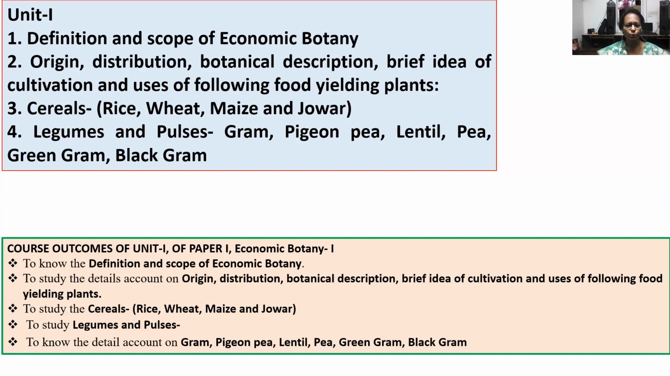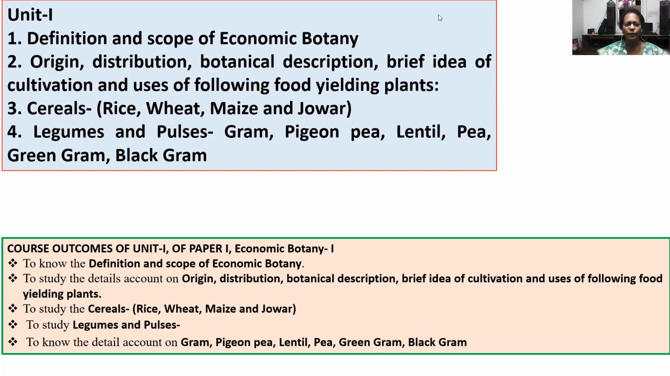Now the course outcomes of this unit 1: to know the definition and the scope of economic botany, to study the detailed account on origin, distribution, botanical description, brief idea of cultivation and uses of the following food yielding plants. To study the cereals, in which rice, wheat, maize and jawar is included. To study legumes and pulses, to know the detailed account on gram, vegan pea, lentil pea, green gram and black gram.